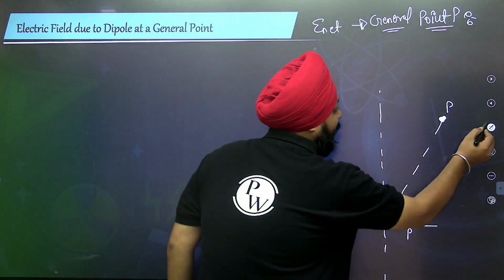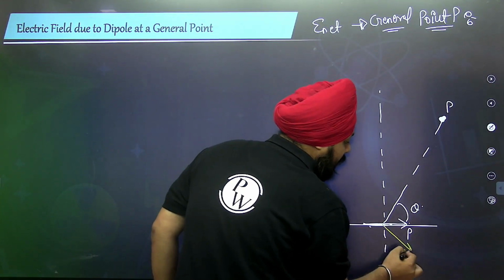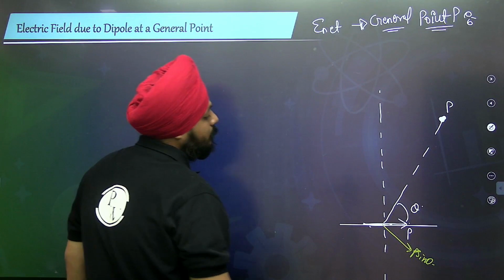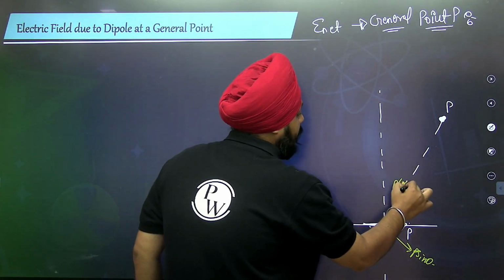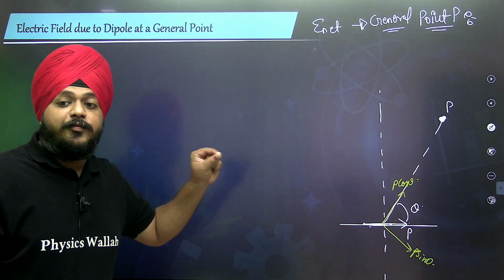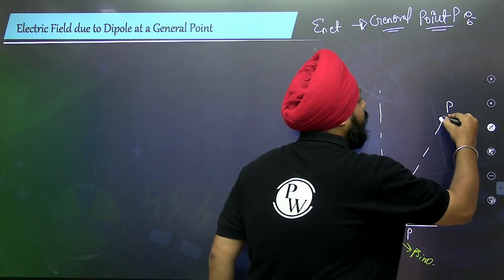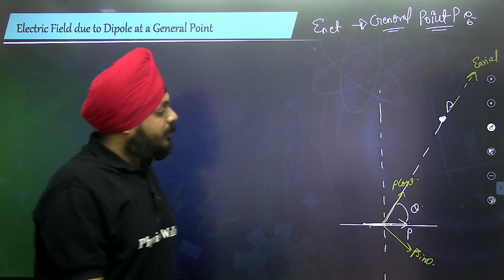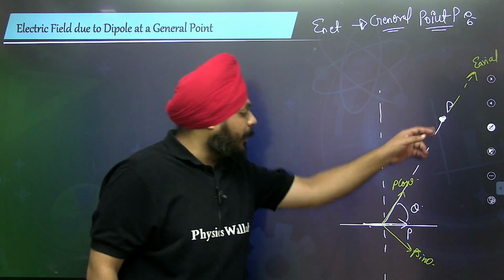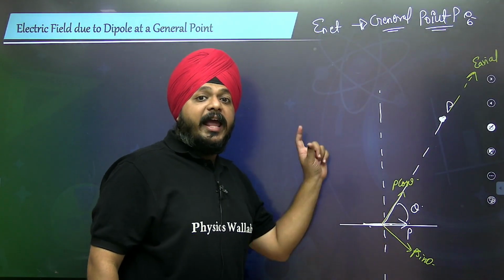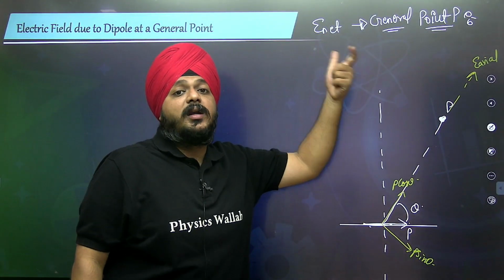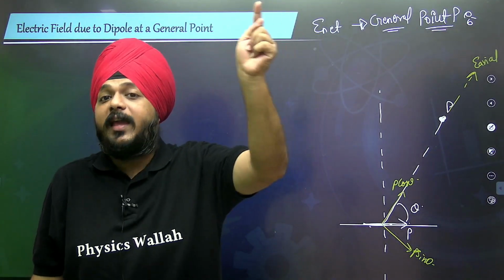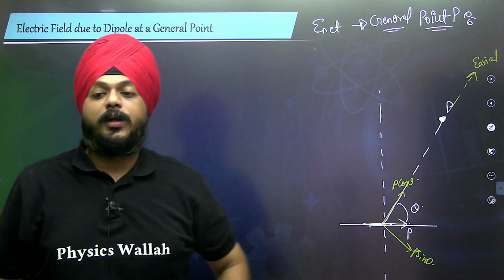See, this dipole has components: moving up, this will be P sine of theta, and this will be P cos of theta. Because of this dipole, on the equatorial point and the axial point, the electric field at any general point will be the vector addition of the electric field at the axial point and the equatorial point.